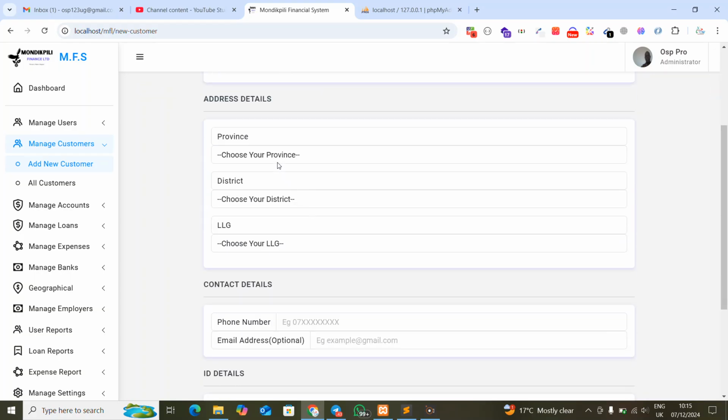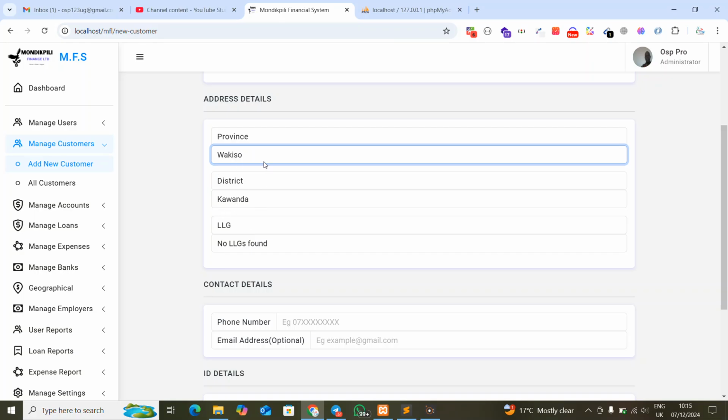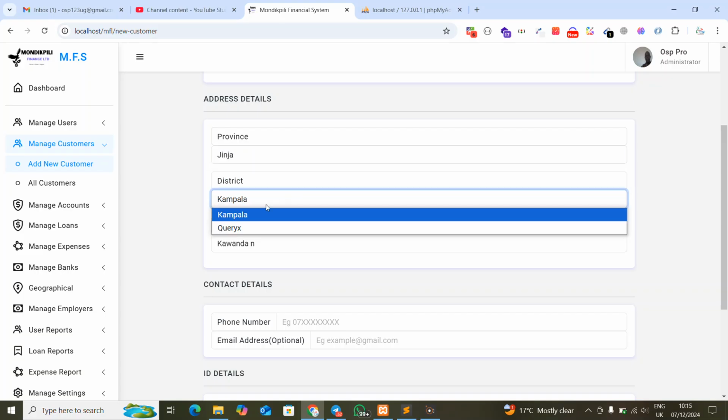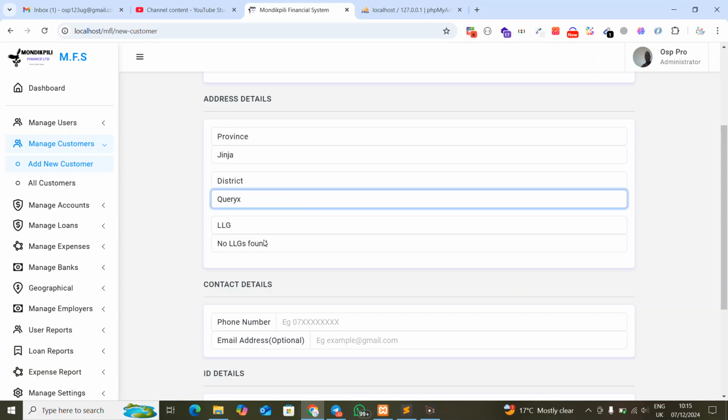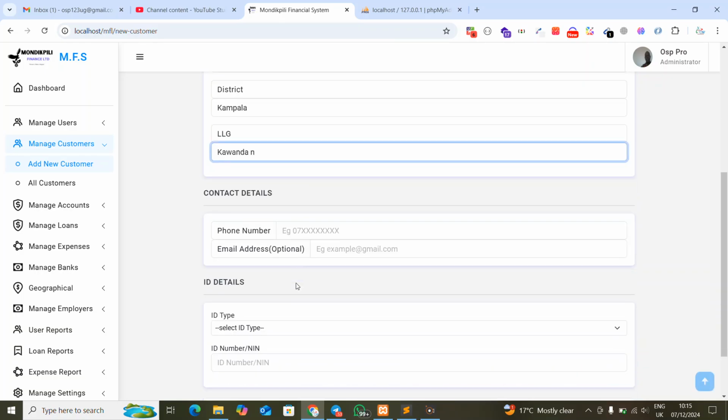Now, when you come back to province, like I've said earlier, if I select Wakiso, it selects the districts and the possible LLGs there. So let me say I'm going to select Gingia. Gingia gives you the districts, and this does not have an LLG. But say Kampala, this has got different ones, as you can see. Let me say that's what I'm selecting.